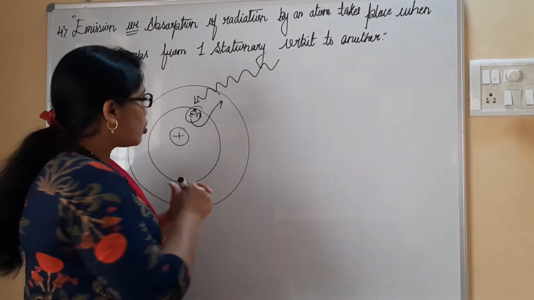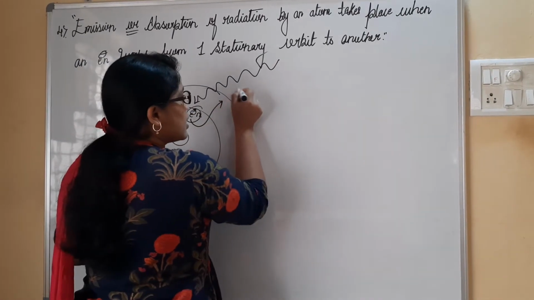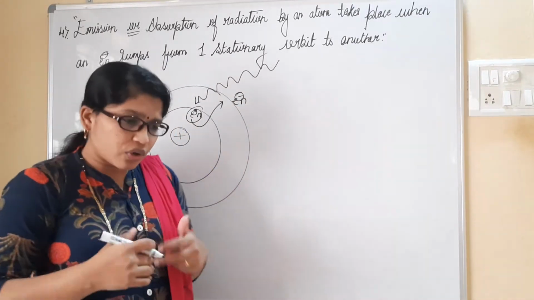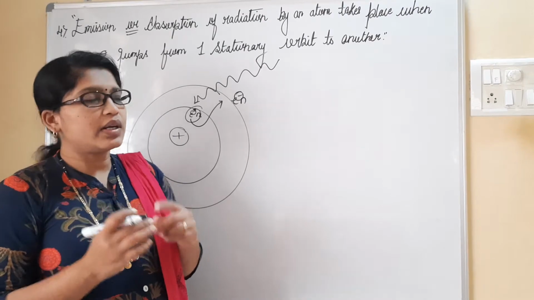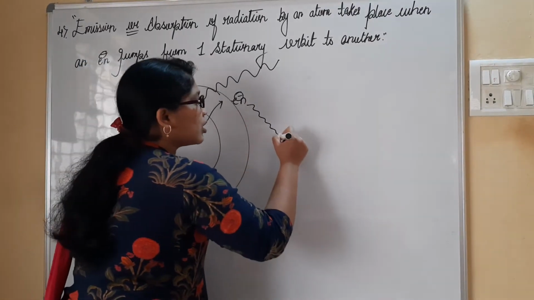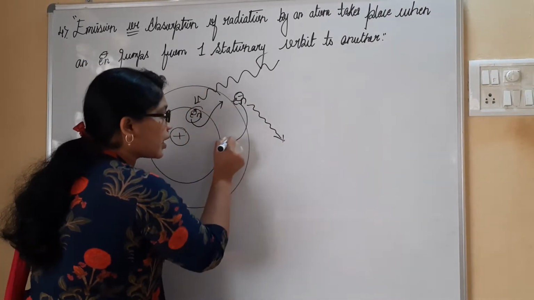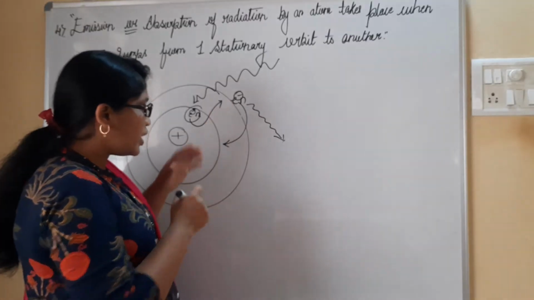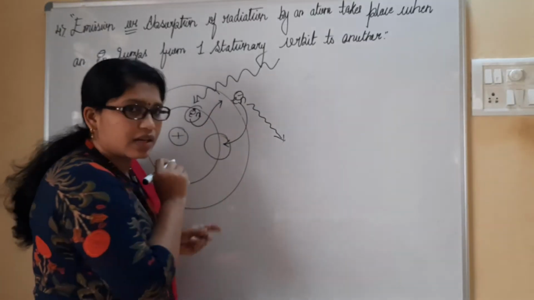Similarly, when an electron jumps to a higher energy level, it is most unstable. In order to get its stability back, it releases a certain amount of energy and comes back to its original state, that is, an inner orbit.